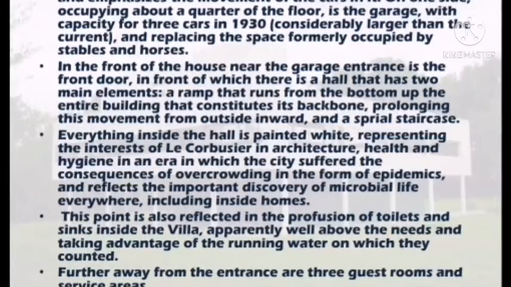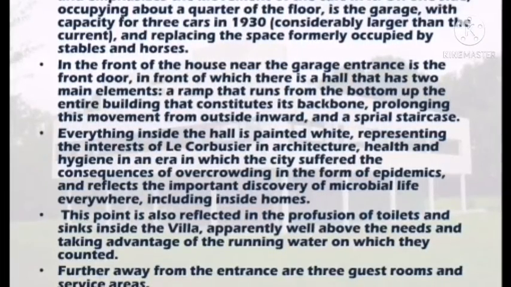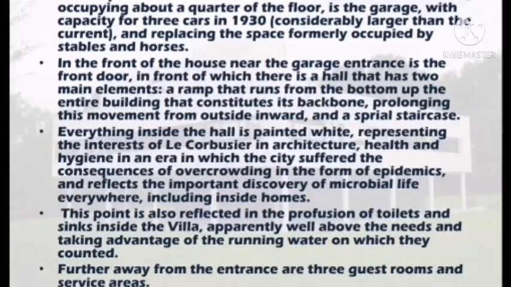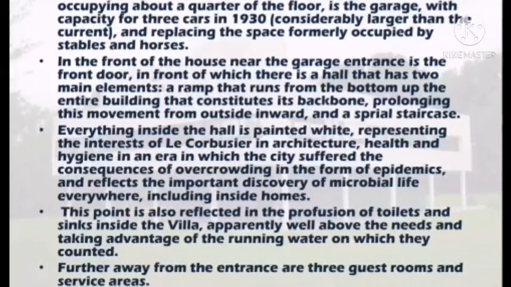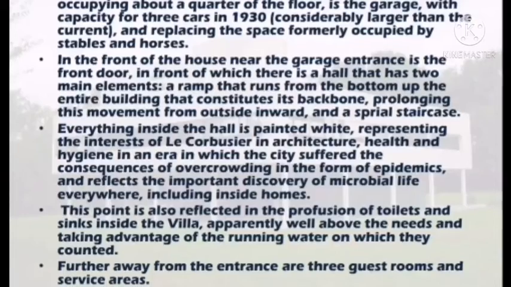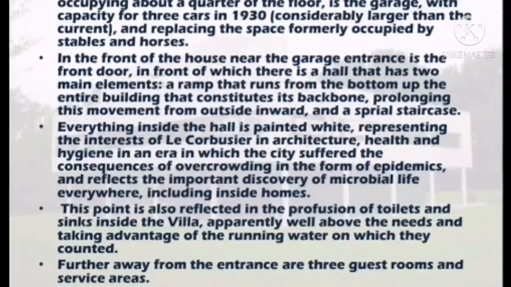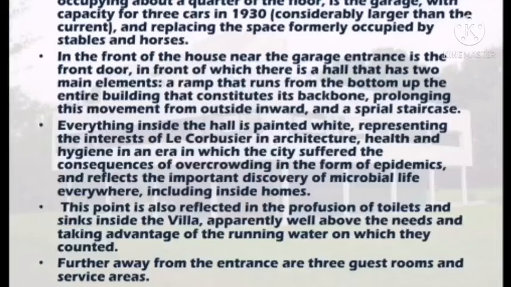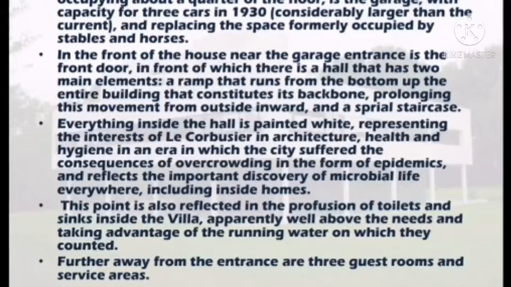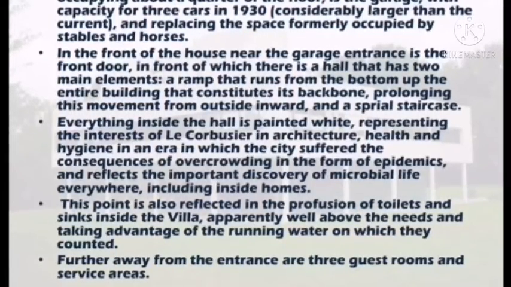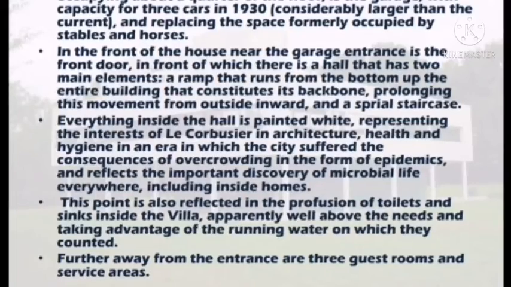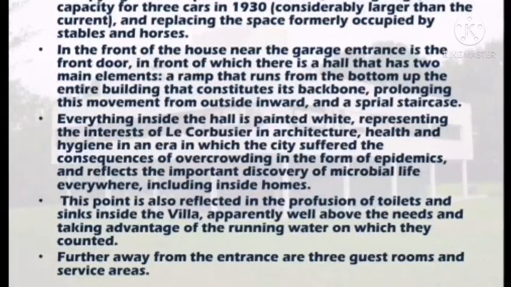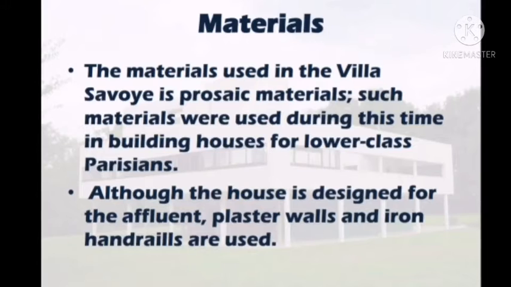From this point of view, it also reflected the provision of the toilet and the sink inside the villa, apparently well above the needs, taking advantage of running water. Further away from the entrance are the 3 guest rooms and a service area.